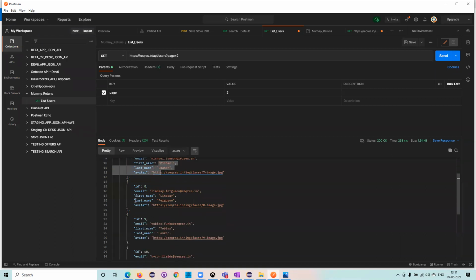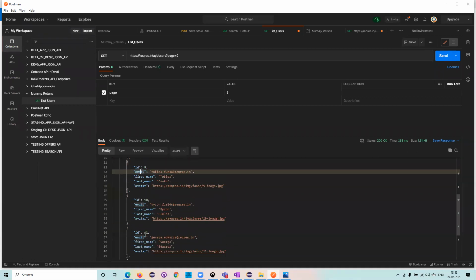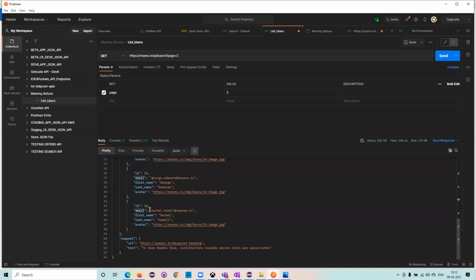So how to validate this one, how to access this? See, previously I told you, right, JSON path, Jackson. So how to access that data? See, now I need to have ID 9's email ID, or I need to have ID 12's first name and last name. So how to access this one and all the things. And once we get that data, how to do the assertion. Assertion means comparing the expected value with the actual value. So this is the actual value, I'll have the expected value, I'll do the comparison and I'll say whether this test case is passed or failed.